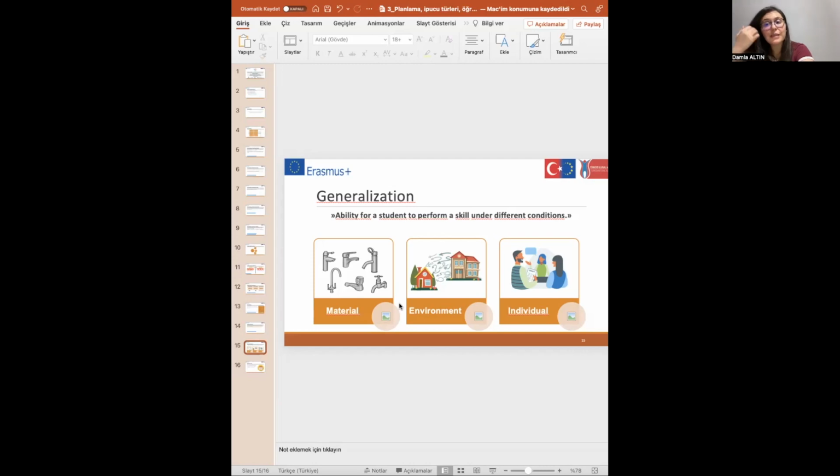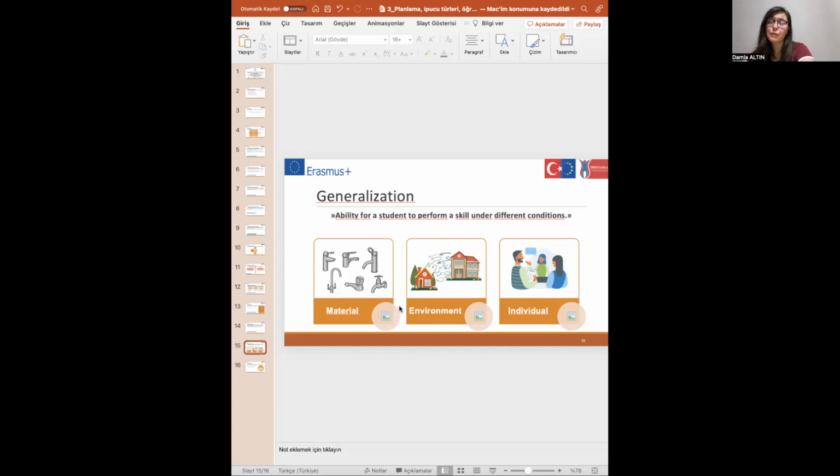And the third one is individual generalization. Individual generalization is like this. During the teaching of something, teachers generally use some verbal prompts.